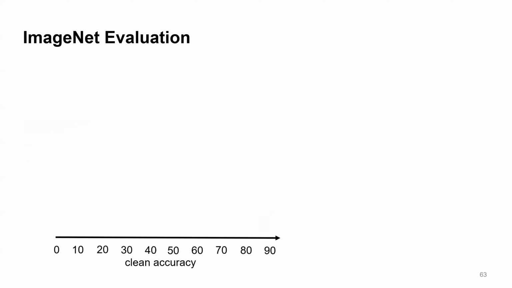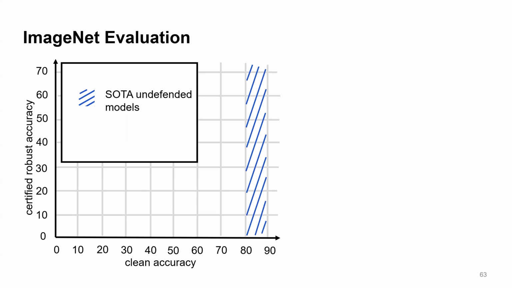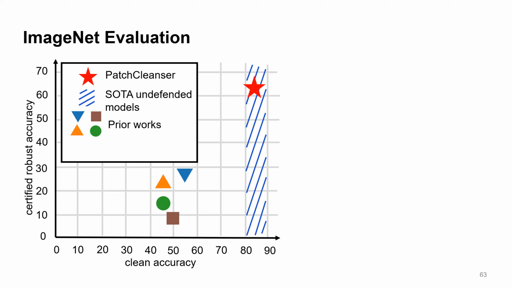Now let's talk about the defense performance on the ImageNet dataset. Again, we consider clean accuracy and certified robust accuracy. Here is the range of accuracy of undefended models, and here is the performance of prior works, and this is PatchCleanser. We can see that PatchCleanser has a very high clean accuracy. It falls within the range of undefended models.